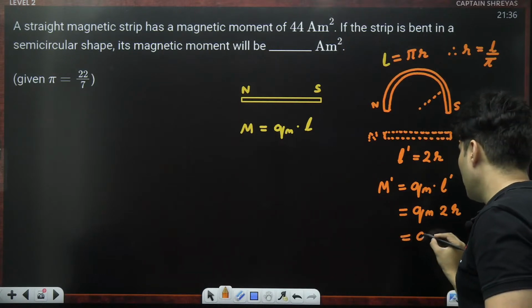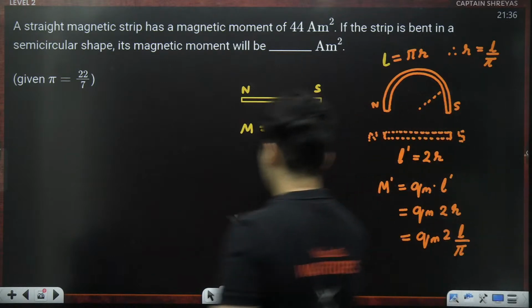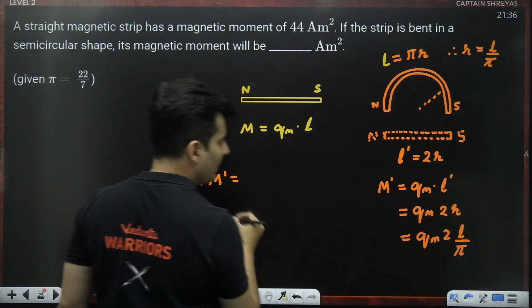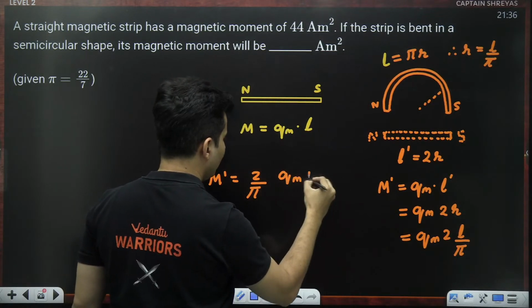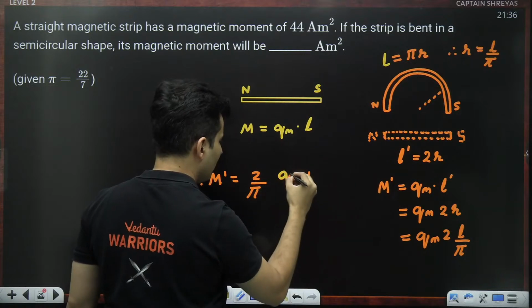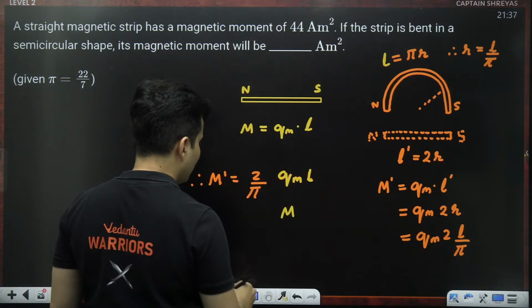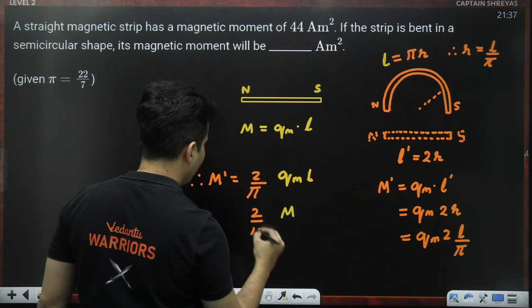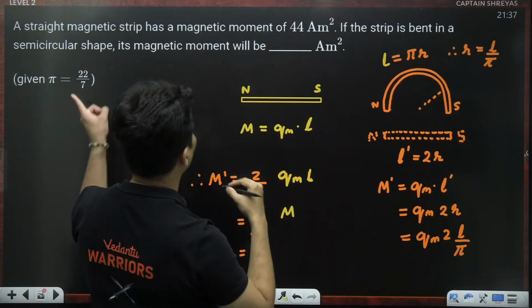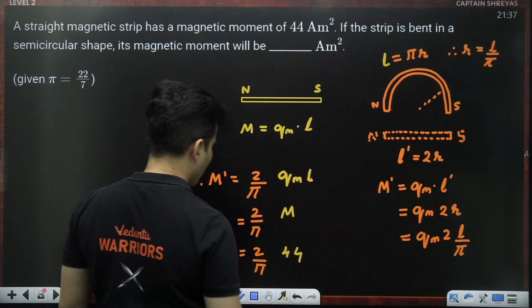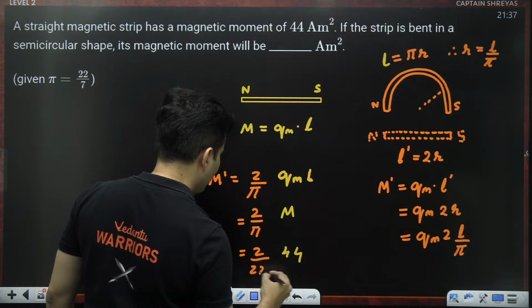So M prime is 2 divided by pi times Qm into L. This Qm into L is our old magnetic moment. So 2 by pi, and our old magnetic moment was 44. This pi, I can write as 22 by 7.